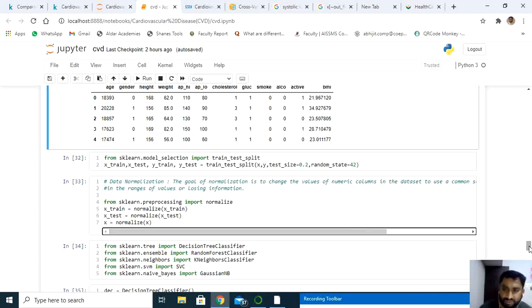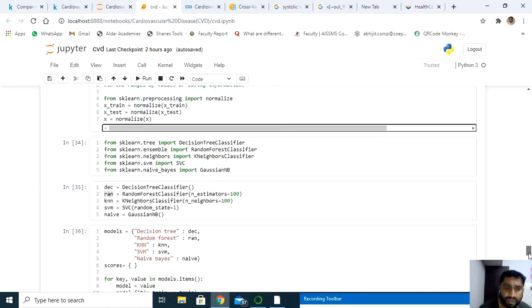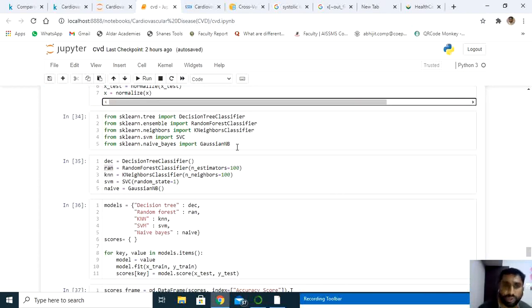Next it's time to call the different algorithms. As I told you in the beginning itself, I'm going to use different algorithms here. Let's say decision tree. It takes a lot of time if you are passing the records one by one. So what I have done is call all five algorithms at a time here: decision tree classifier, random forest classifier, which is one of the best and favorite algorithms of developers, k-neighbors classifier.